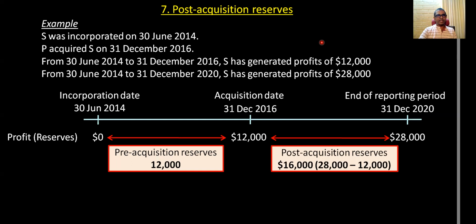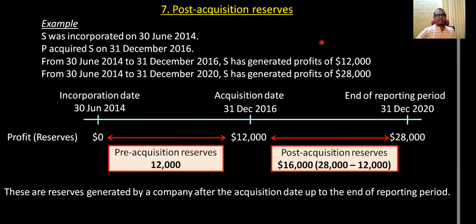Before the acquisition date, 12,000; after the acquisition date, 16,000; total 28,000 reserves generated. So then what is post-acquisition reserves? Post-acquisition reserves are the reserves generated after the acquisition date up to the end of reporting period.